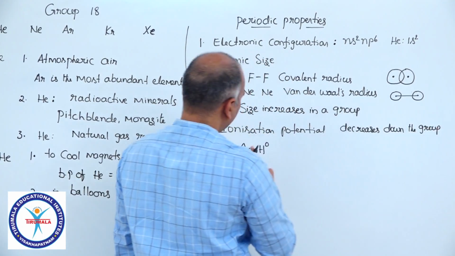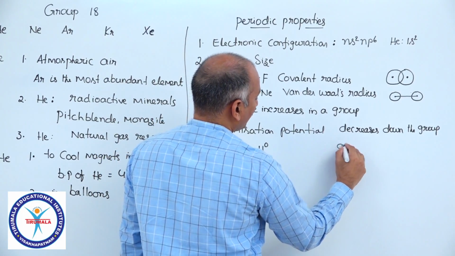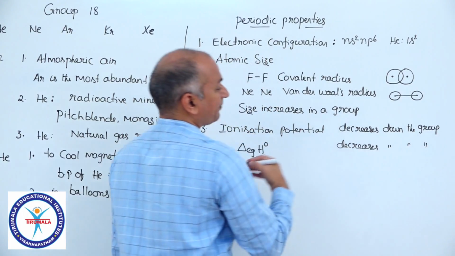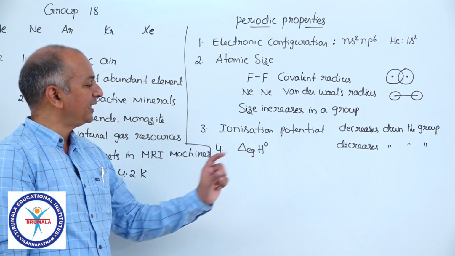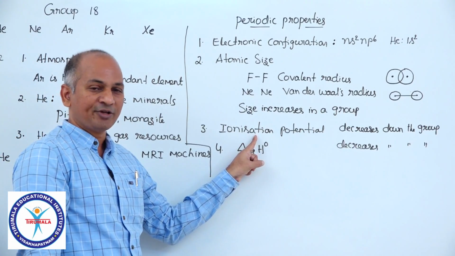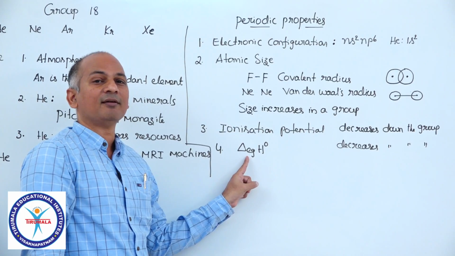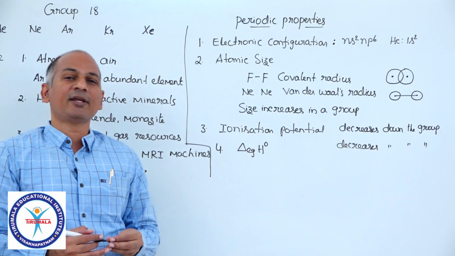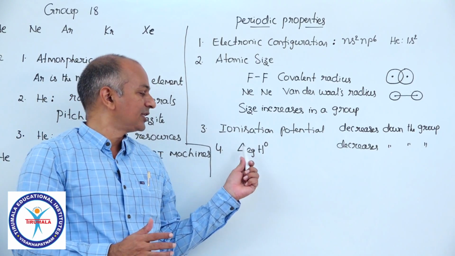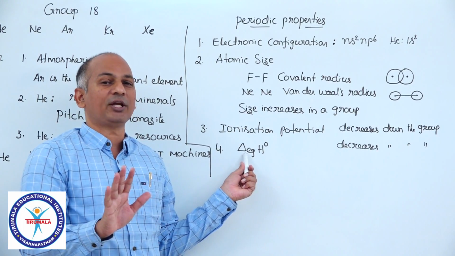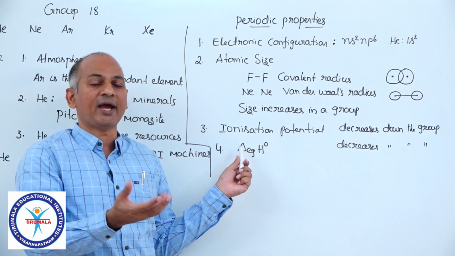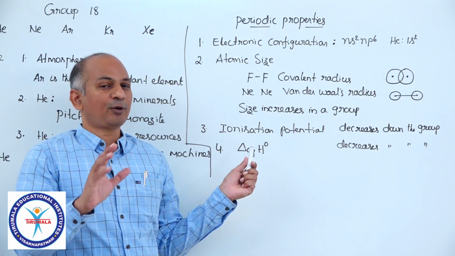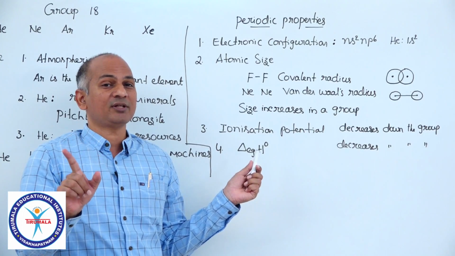And this electron gain enthalpy also decreases down the group because size increases. But in the respective periods, they have the highest ionization potential, and they have the highest electron gain enthalpies. And we discussed already in our previous classes, electron gain enthalpy values are negative in some cases and positive in some cases. Suppose if you take fluorine, negative, that means when you add electron to neutral gaseous atom, energy is released.